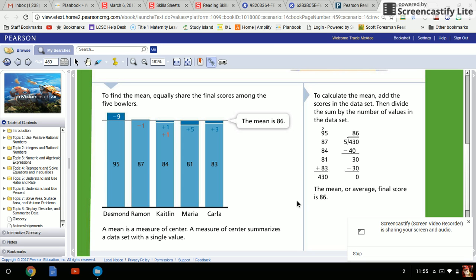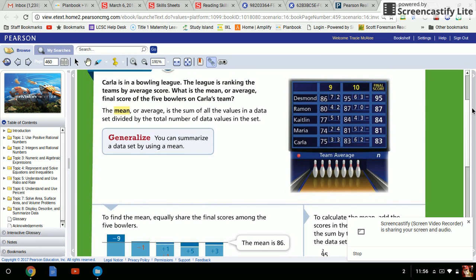Okay, today for lesson A2, we're going to be talking about mean, median, and mode. As far as mean goes, mean is the average, okay? It's the sum of all the values in a data set divided by the total number of data values in that set. So you're trying to get the average amount out of a group of numbers.